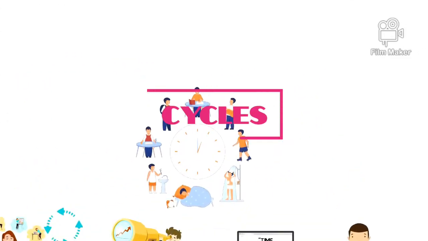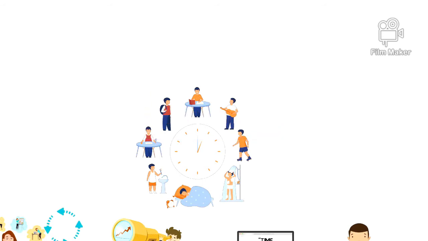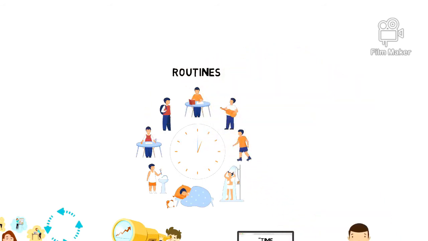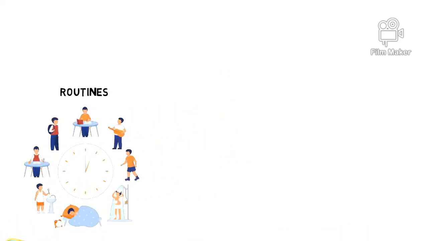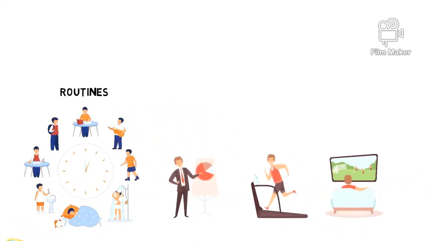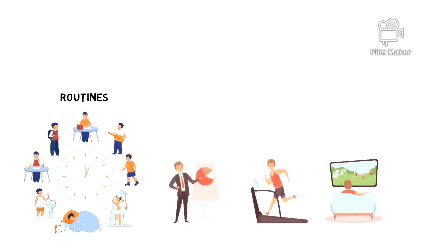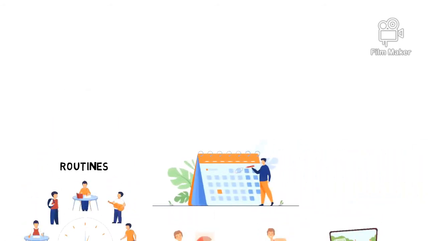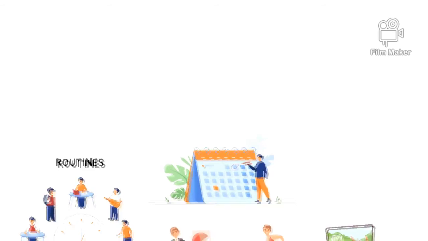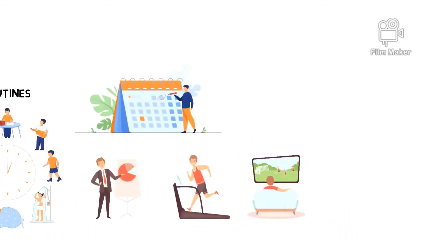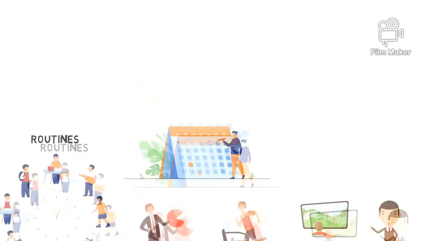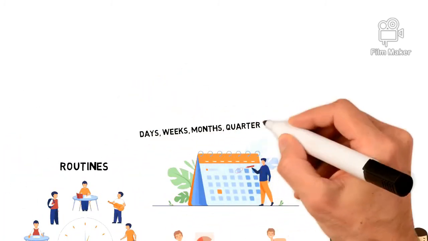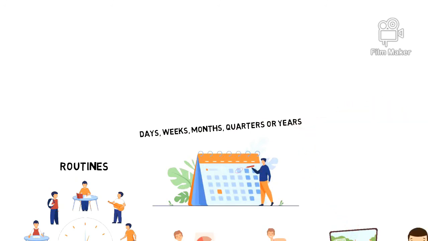A cycle is a series of events that regularly repeat in the same order. This makes it perfect for building routines. Routines are also repeated actions, making them a perfect fit to build on top of existing cycles. The first step is to identify the cycles that already exist. These are usually repeated time intervals that stay consistent, like days, weeks, months, quarters, or years.